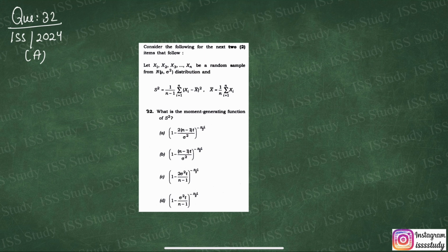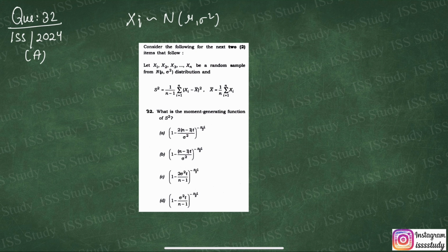So the first one is question number 32. In this question, x1, x2, ..., xn is a random sample from a normal distribution. So generally, I'm going to write xi follows a normal distribution with mean mu and variance sigma square. The value of s square is given to you and you have to find the moment generating function of s square.